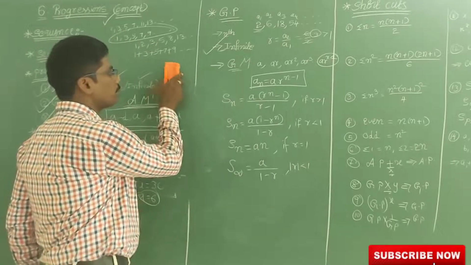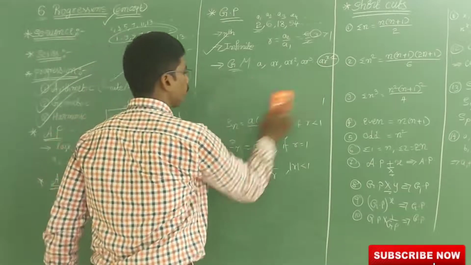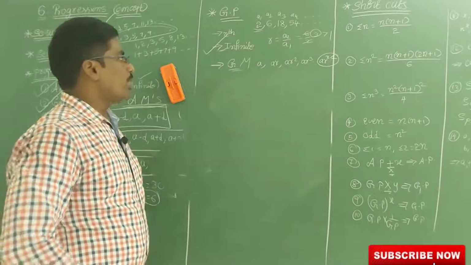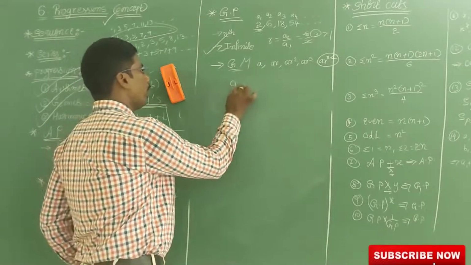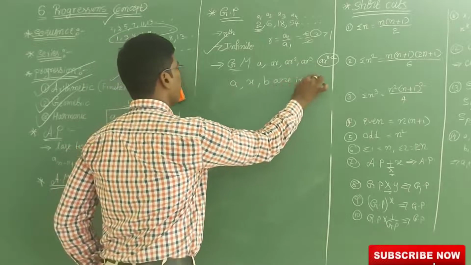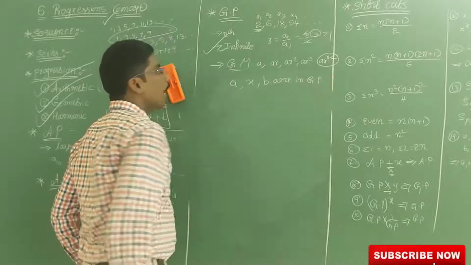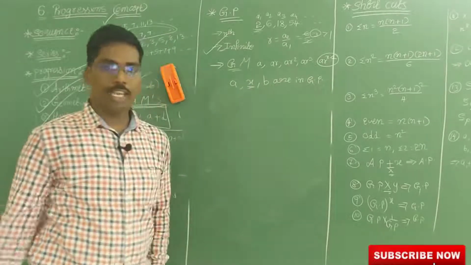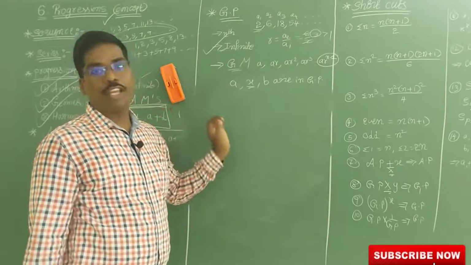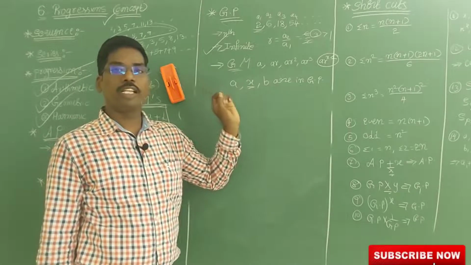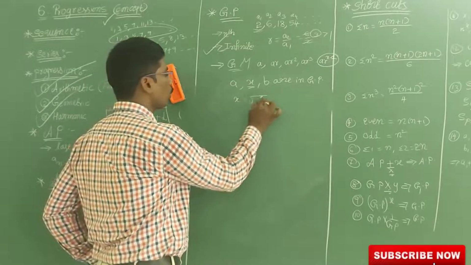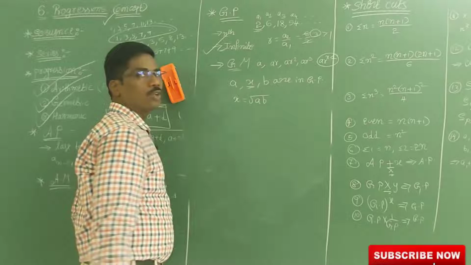Now we are going to discuss geometrical mean. So what is geometrical mean? See here. If A, X, B are in GP, then X is called the geometrical mean. So here X can be written as X is equal to root AB.